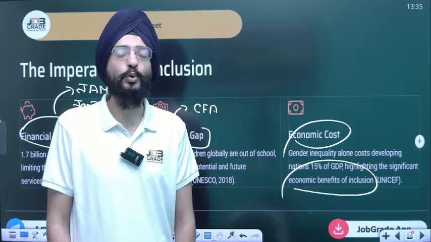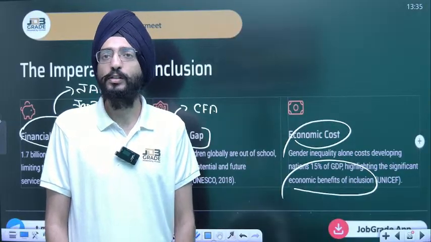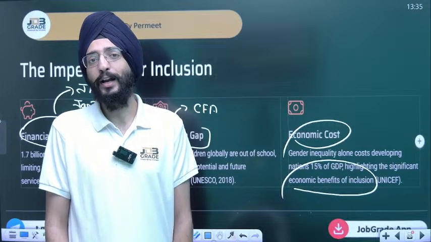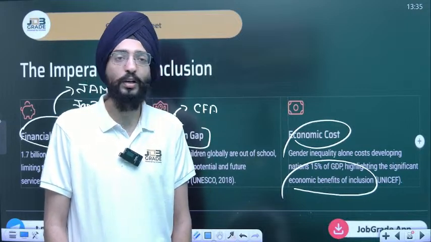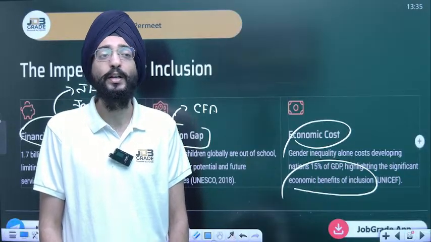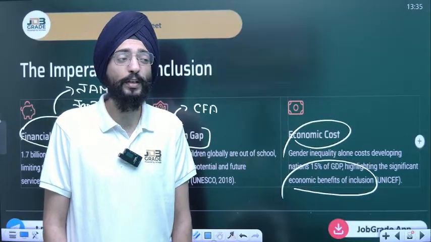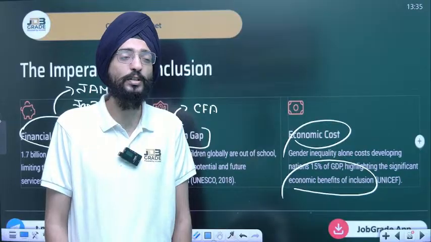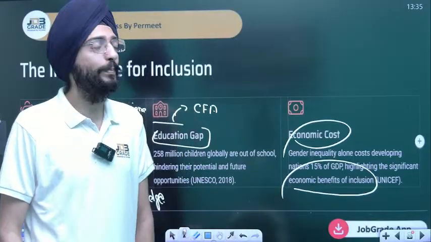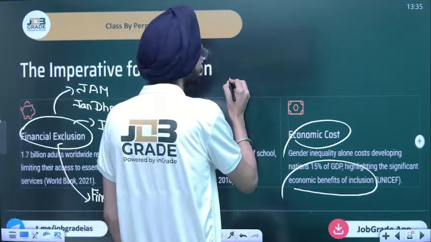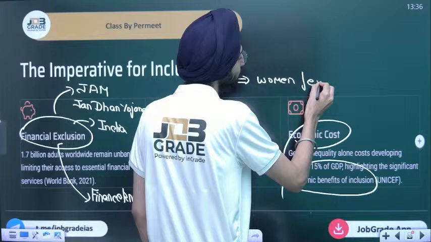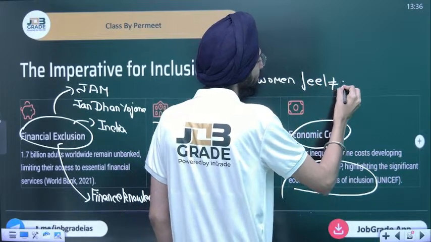Take the example of rural India. You must have seen the Panchayat series. Women's decision making was not at par. Even the whole village or whole kasba is run by what we call a sarpanch pati. The woman's presence in decision making, her ability to take a decision, is not there. She is just restricted to the household chores that have been there for her since ages. Women feel that they're not included in mainstream society.